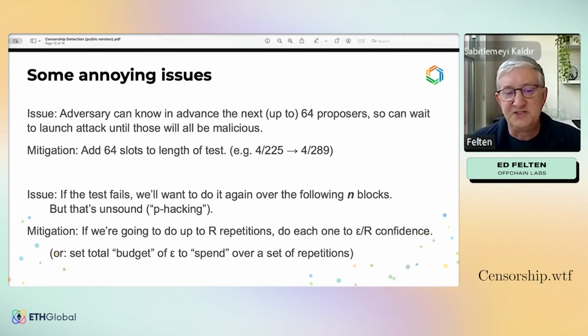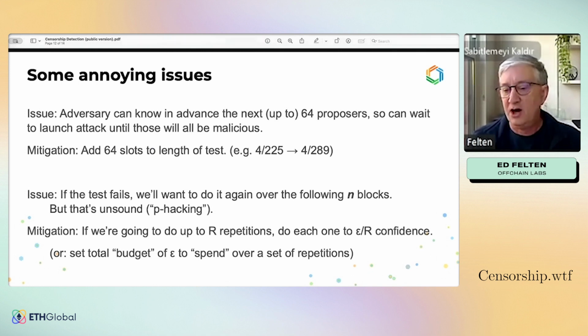The second issue is that if the test fails, we'll be tempted to do it again over the following n blocks, but that's actually unsound. That's an example of what in applied statistics is called p-hacking. Basically, if there's an epsilon chance of failing each time and we do the test over and over until it succeeds, then we don't have an epsilon chance of error. So the mitigation here is if we're going to do up to, let's say, r repetitions, we can do each one to a confidence level of epsilon over r.